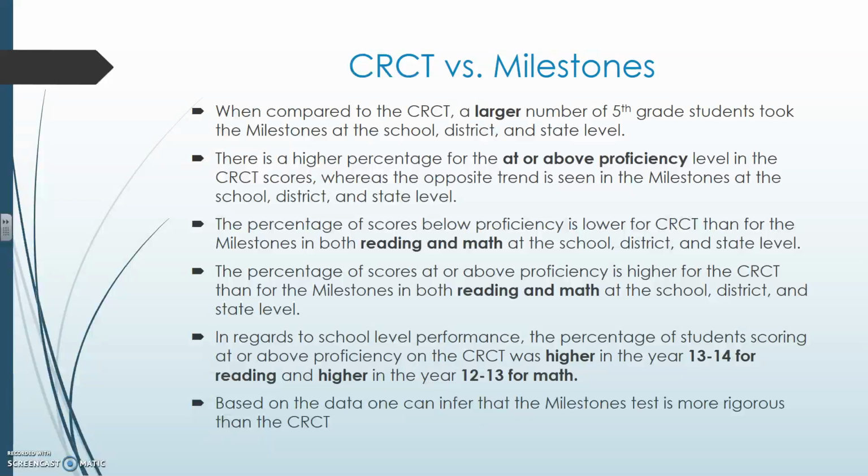The percentage of scores below proficiency is lower for the CRCT than for the Milestones in both reading and math at all levels. And the percentage of scores at or above proficiency is higher for the CRCT than for the Milestones in both reading and math, also at all levels. In regards to school level performance, the percentage of students scoring at or above proficiency on the CRCT was higher in the year 13-14 for reading and higher in the year 12-13 for math.